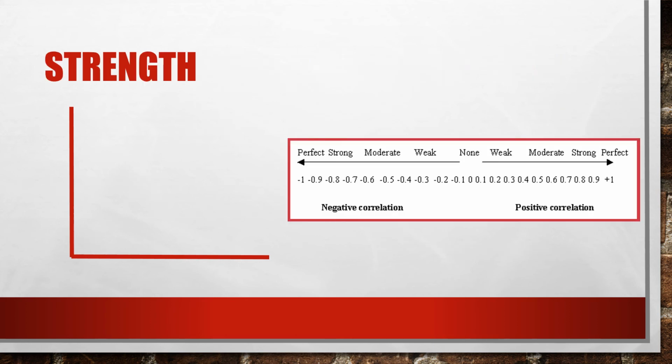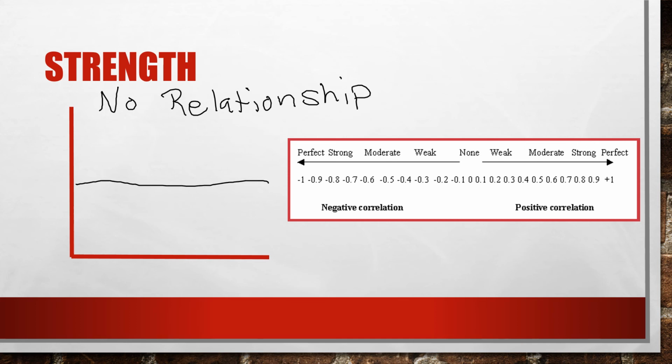And then we can also have no relationship. And that would mean that if you had a line of best fit, it would look like this. It would be flat and it has a slope of 0. But what happens is that the dots are just kind of random. And you just don't really see any pattern.